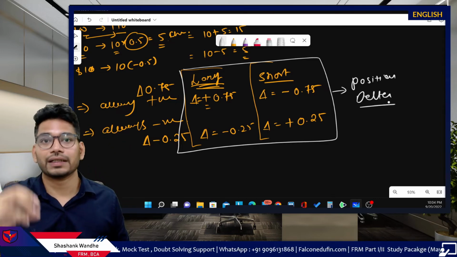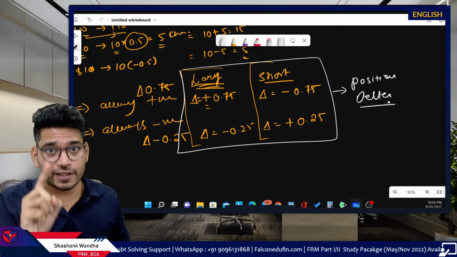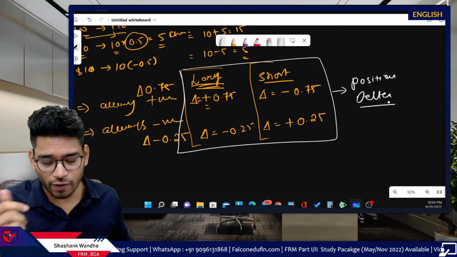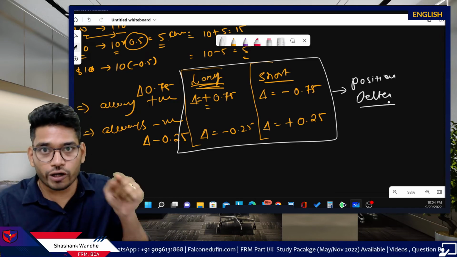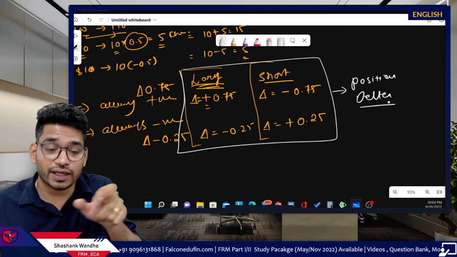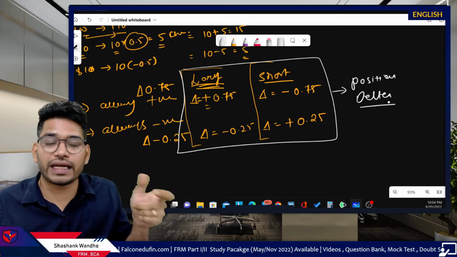Now, delta is always positive for call and always negative for put. But depending on the position you take, long or short, its sign will change. If you have a call, which has a positive delta, and you take a short position in that call, you will have the negative delta.